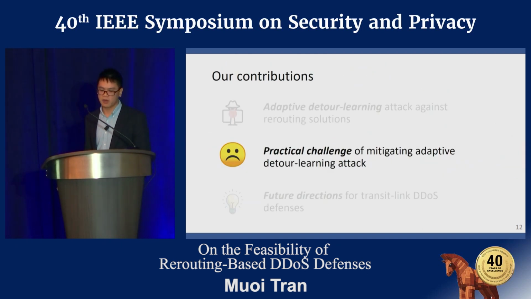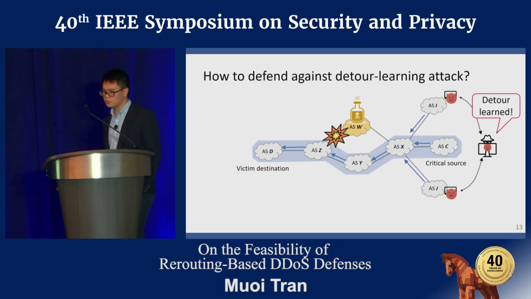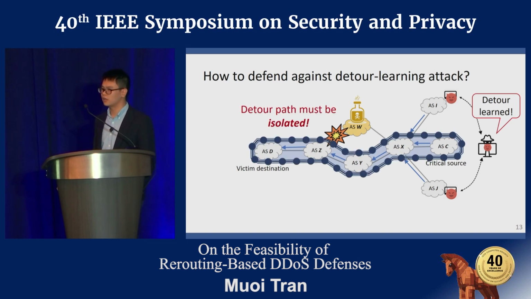In the second part of the talk, we will show you that the detour-learning attack is very hard to mitigate in practice. The main reason that makes the detour-learning attack possible is that some ASes that are not on the detour path, like AS1 and AS2 in this example, also use the detour path and learn about the detour path. So we argue that the detour path must achieve a very desirable property, which we call the isolated detour path, or the detour path must be isolated.